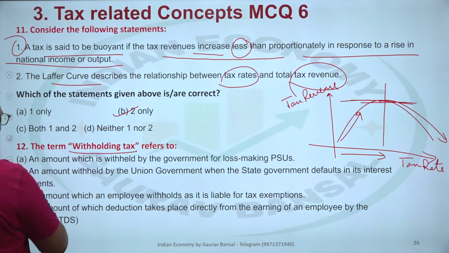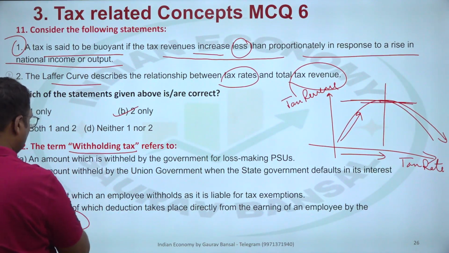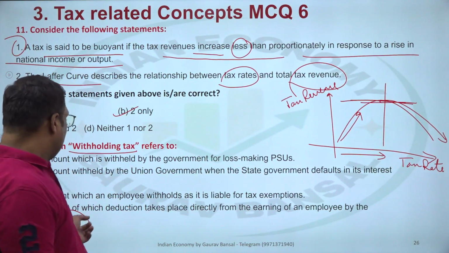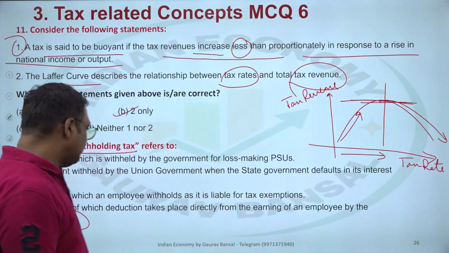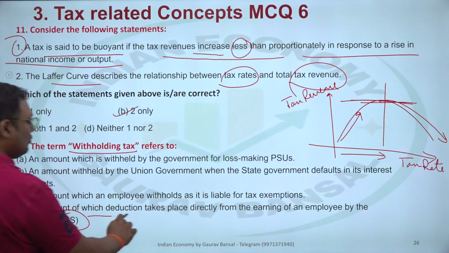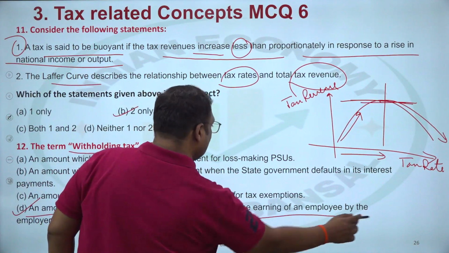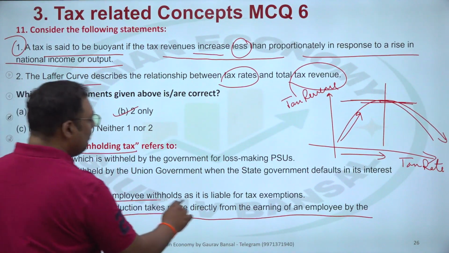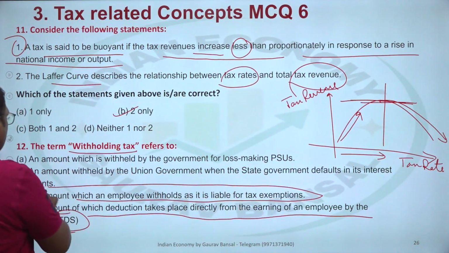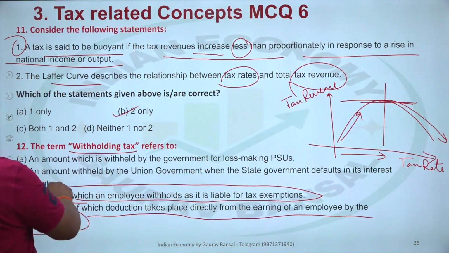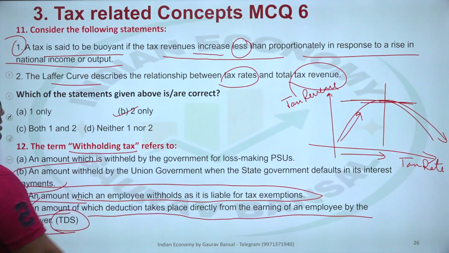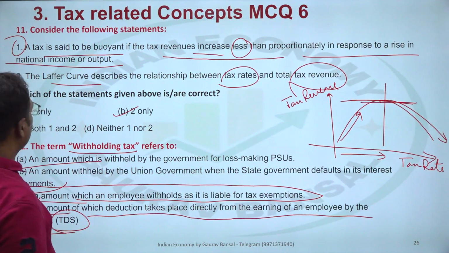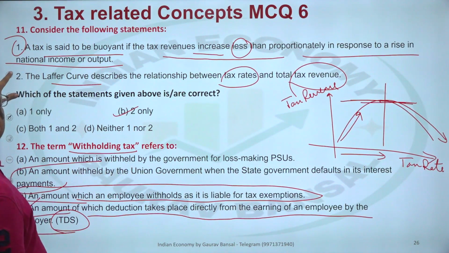In fact, we can directly opt for D. TDS I have given here as an easy hint. Okay, an amount of which deduction takes place directly from earning of an employee by the employer. So that is TDS. Out of all the options, it is the most suitable. Amount which an employee withholds? Employee doesn't withhold. The one who has to make payment, that person will withhold. Amount withheld by government, union government? For state government, no. Answer is D.